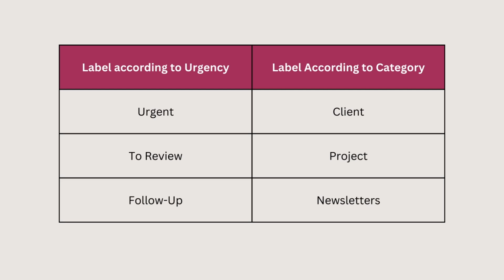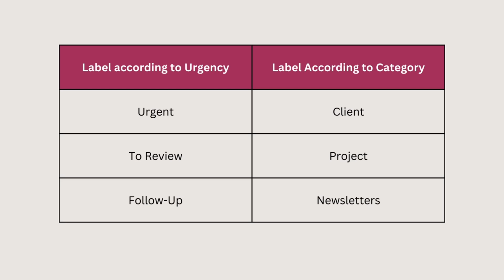So when it comes to urgency, we have three labels, that is urgent, to review, and follow up. Urgent are emails that need immediate attention, and then we have to review, which are emails that require a response but are not that urgent, whereby you can schedule a time to respond to them. Then we have follow-up. These are emails that are waiting for a response from someone else.